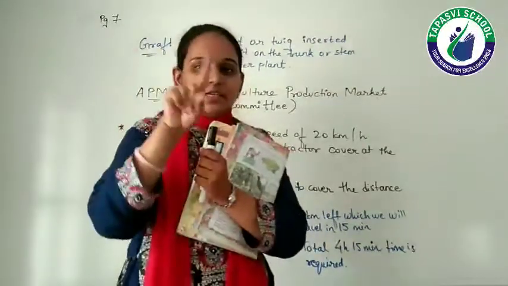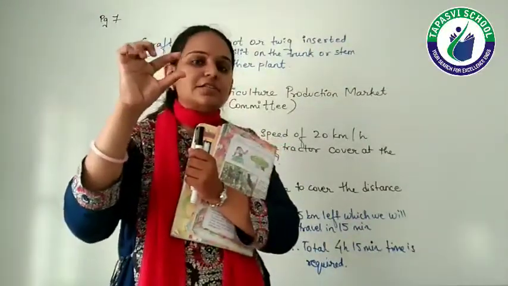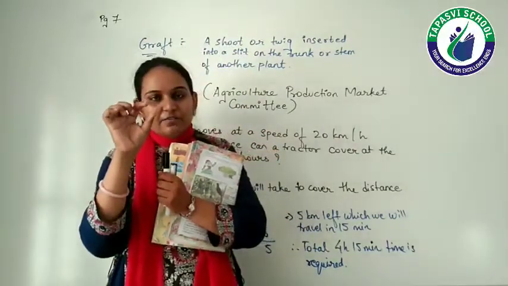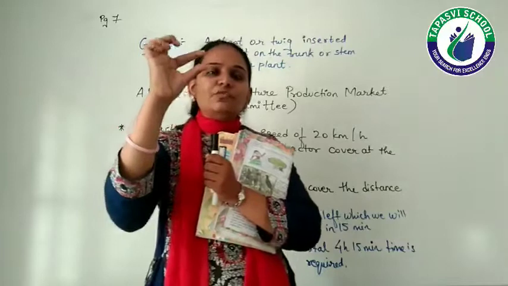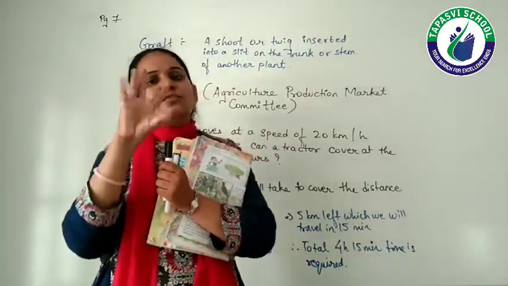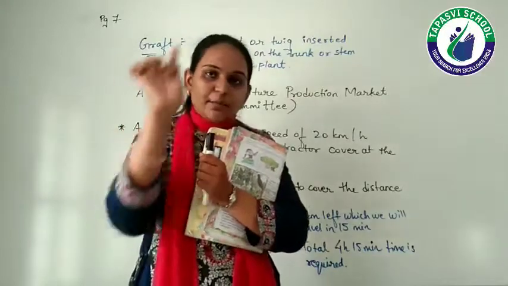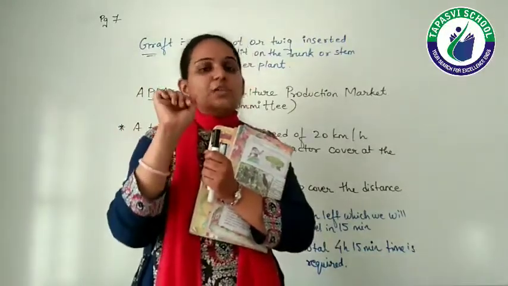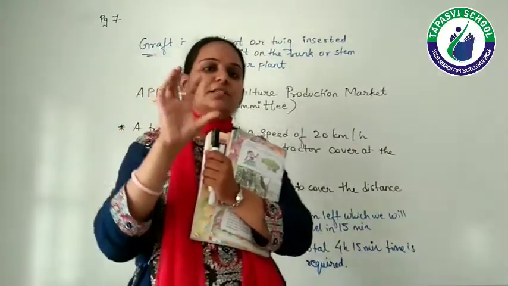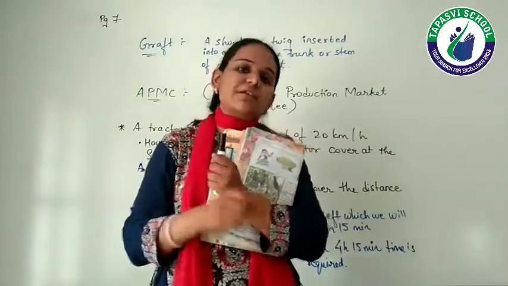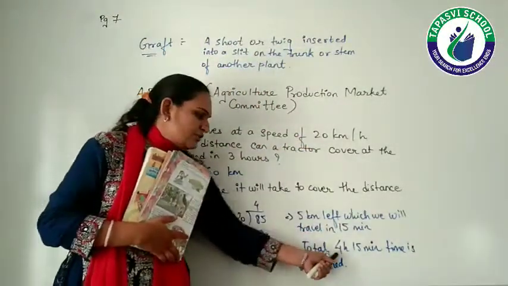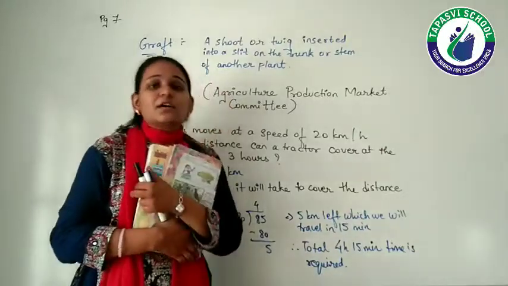1 hour is there, right? If we divide 1 hour into slots of 15 minutes, that is 15 and 15 and so on, then within 15 minutes only 5 kilometer distance is covered. In the full 1 hour it is 20, so if we divide 20 into 4 parts, then in each part, that is every 15 minutes, 5 kilometer distance will be traveled. That's why I have written 15 minutes. Right, so a total of 4 hours and 15 minutes is required.